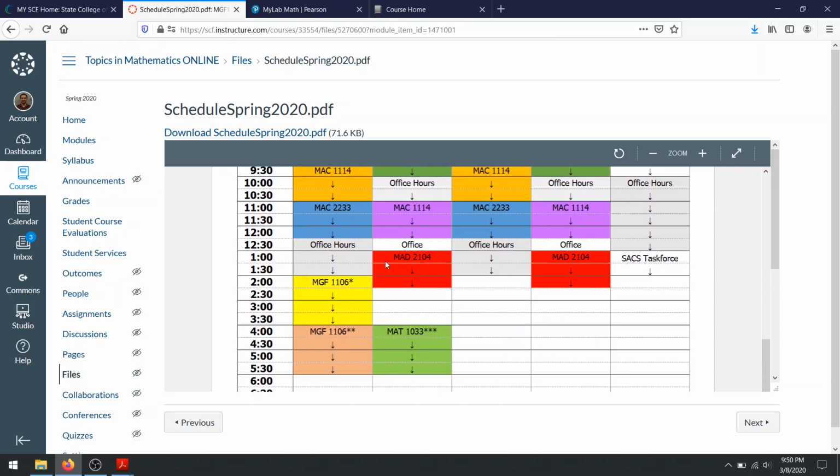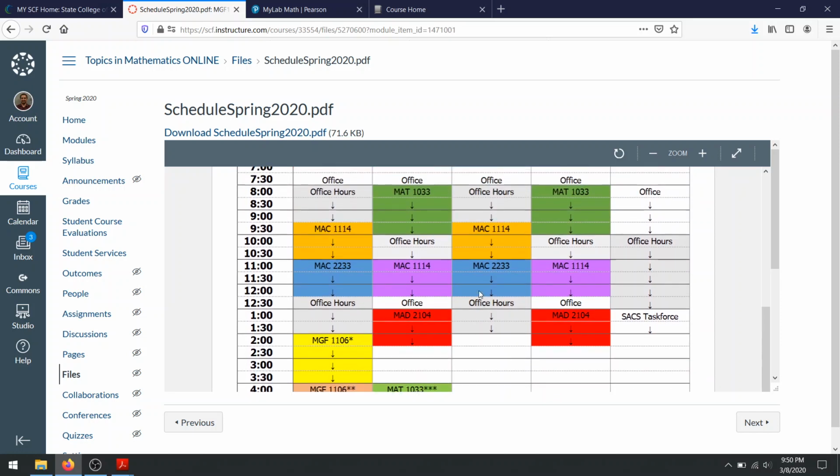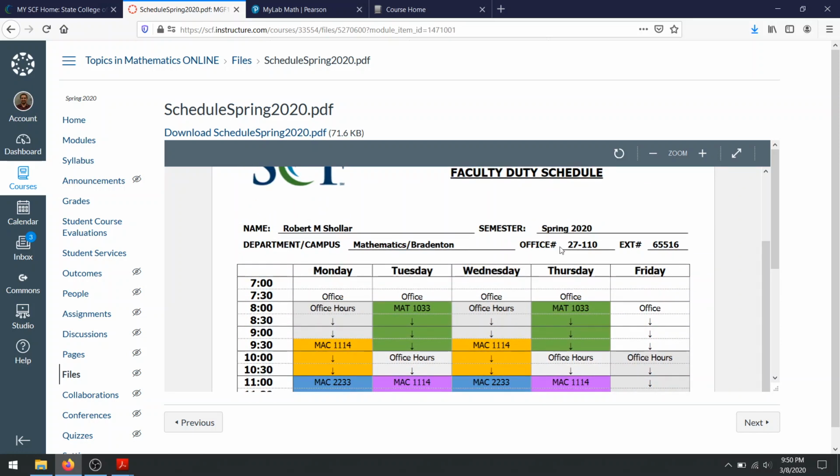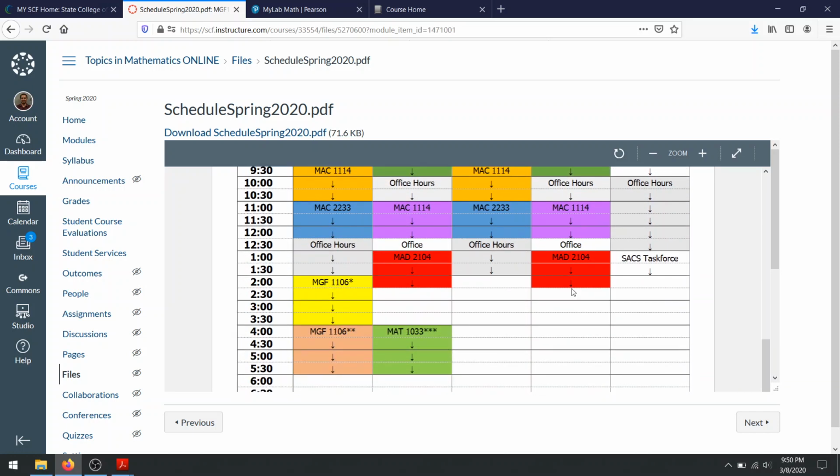I am available outside these hours. You just have to email me and give me a heads up, and then I can work with you. If, say, on a random Thursday, you don't get off of work until 3:30, chances are good, even though my schedule doesn't show it, I might still be there, or I will just stick around for you if you really have questions, say, before the midterm or something like that.